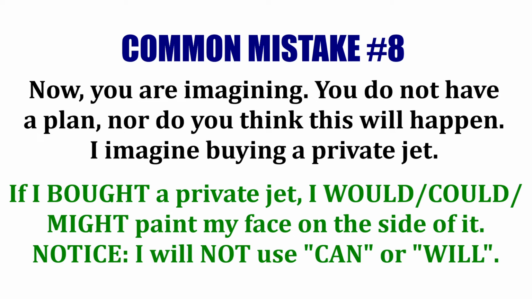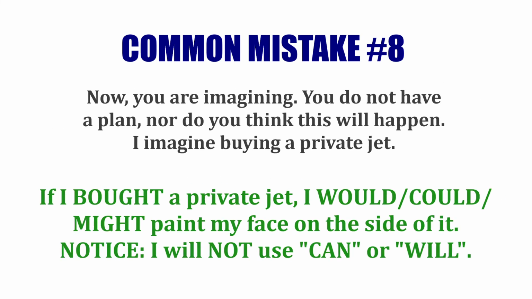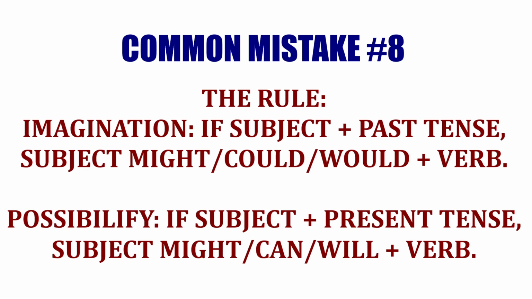It would be, I would paint my face. I might paint my face. I could paint my face, because it's imagination. So, once again, if you use if subject past tense, you can say subject would, subject could. You will not say subject will or subject can.